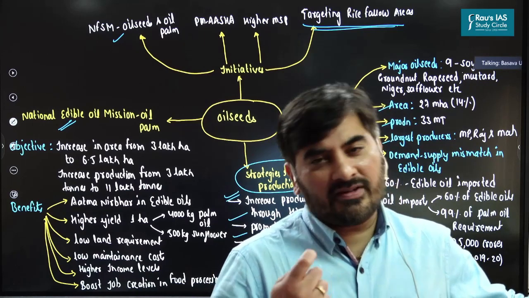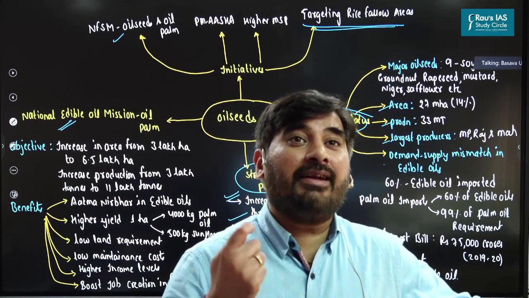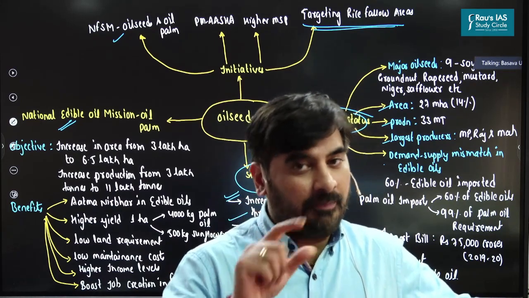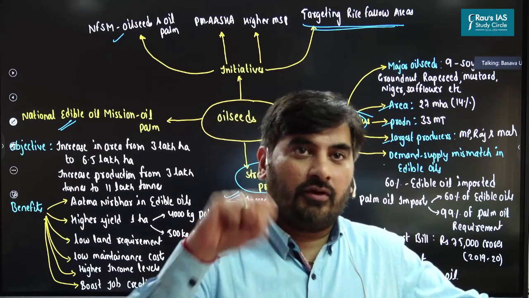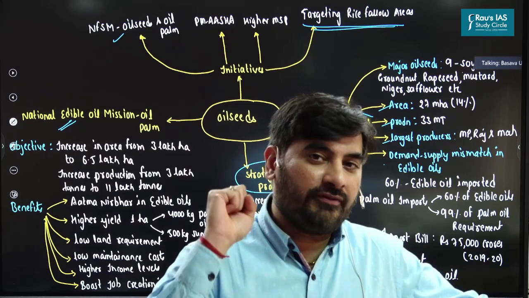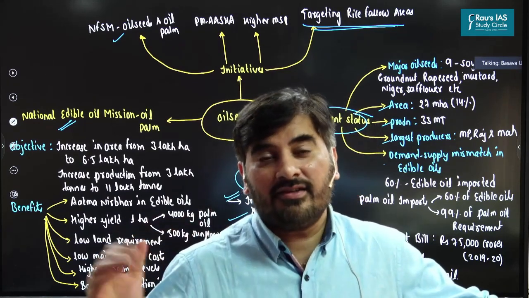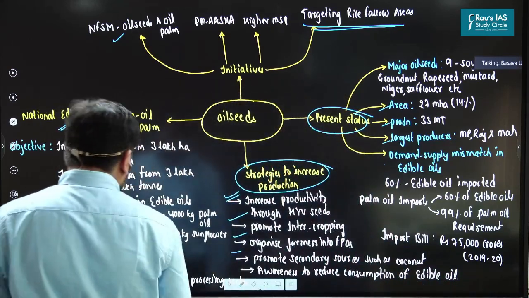Apart from that, you must have also heard about rice bran oil, right? Rice bran oil is prepared from the yellow outer covering of rice, that is the husk. So we need to promote more production of edible oils from the secondary sources. That's the most important part as recommended by the Dalwai panel.